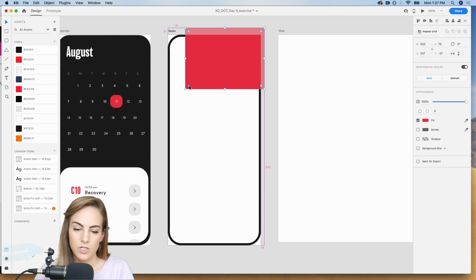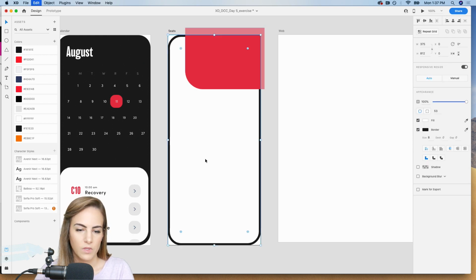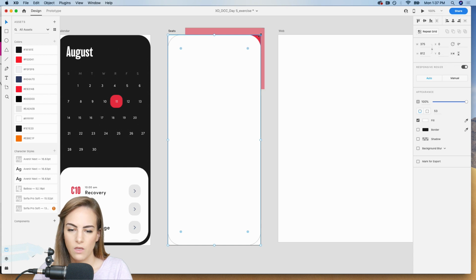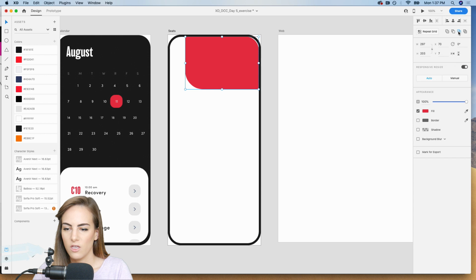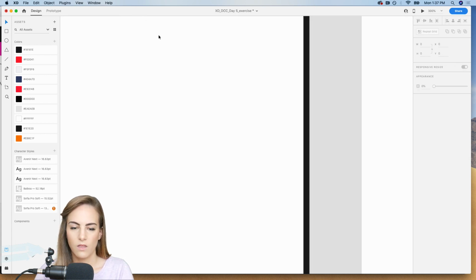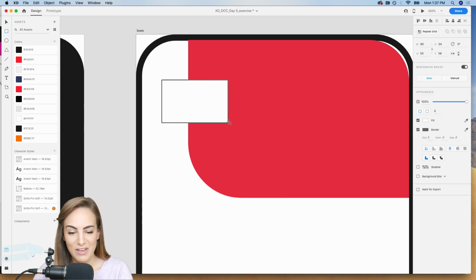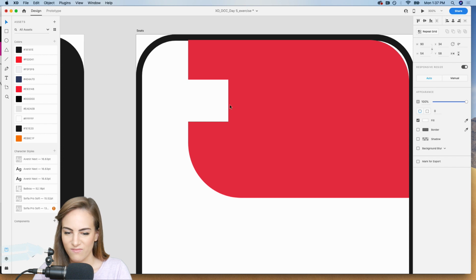And I'm holding Option, click and drag to just drag one of those corners. And then I'll copy and paste this, and I don't want this to go over the edge, so I'm gonna just use the Pathfinder tool. Let's see, make this a little smaller. Pathfinder tool's up here. And then I will add just a back arrow, because we need to be able to go back if we want to. Make this a little bit rounded.